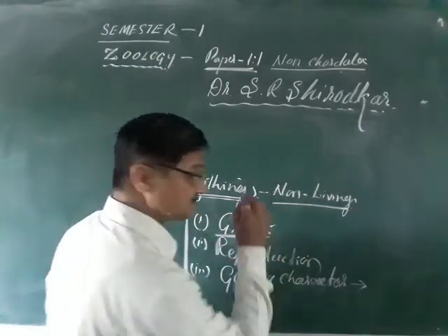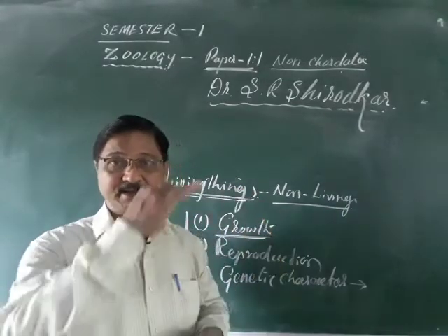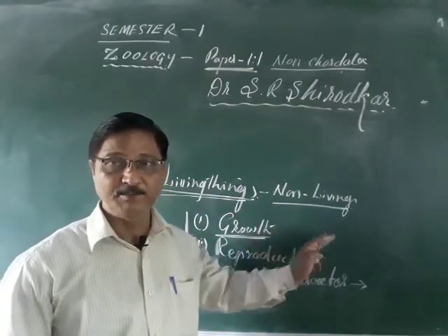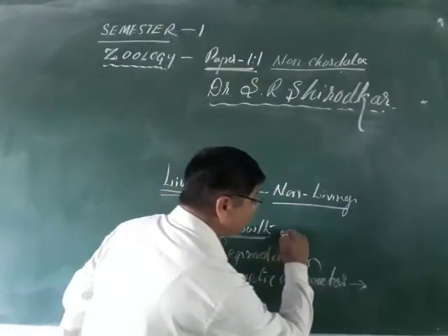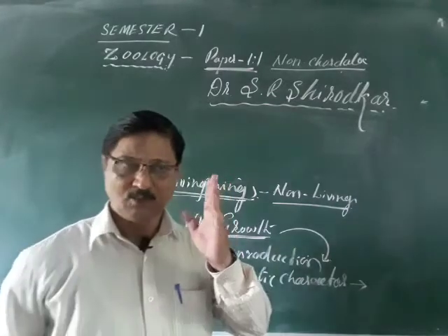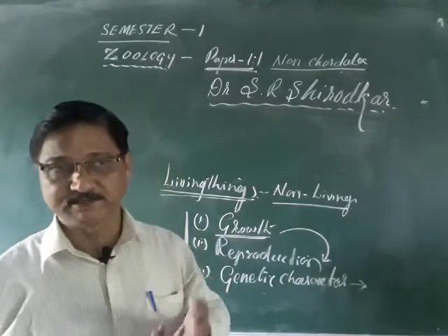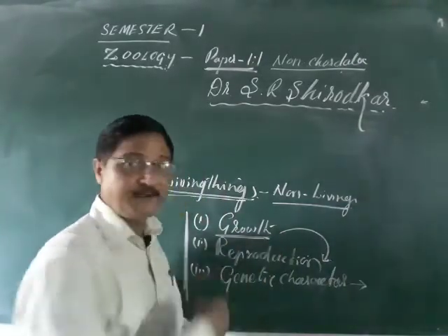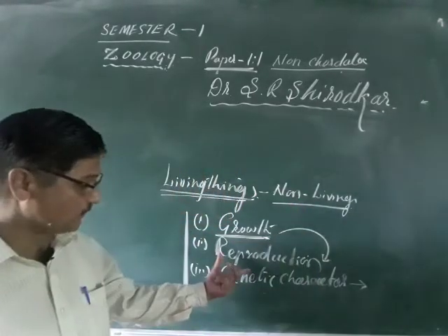And growth means, you remember, any living organism, when it attains a certain age or stage, shows development. As a result of development, when it attains a certain age or stage, it has to undergo reproduction. Every animal, including the virus, bacteria, small microorganisms, plants, animals, almost all of them, when development takes place, should undergo the next process, which they call reproduction.